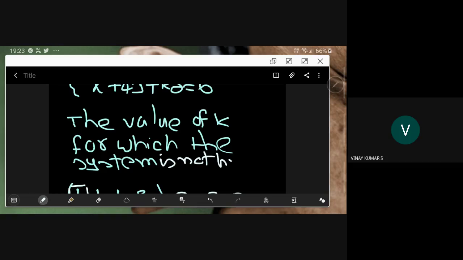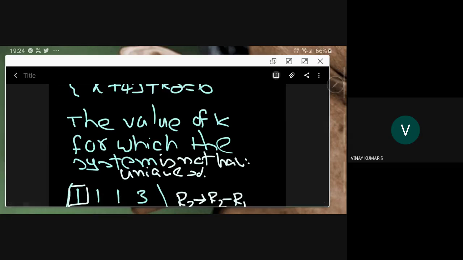So for this the answer is k is equal to 7.